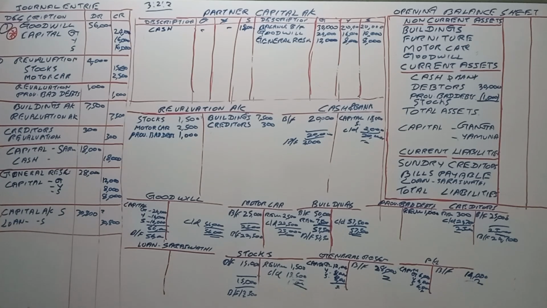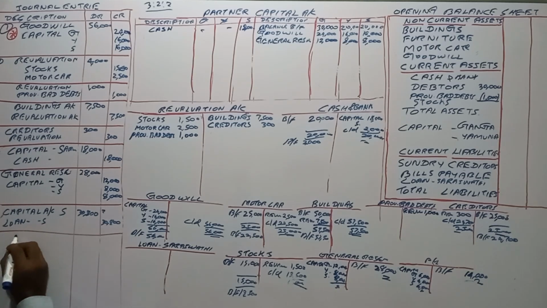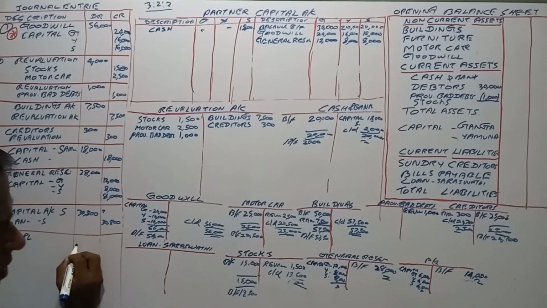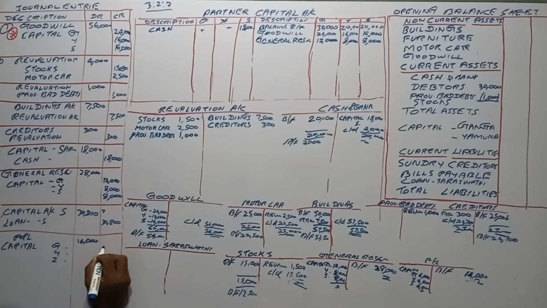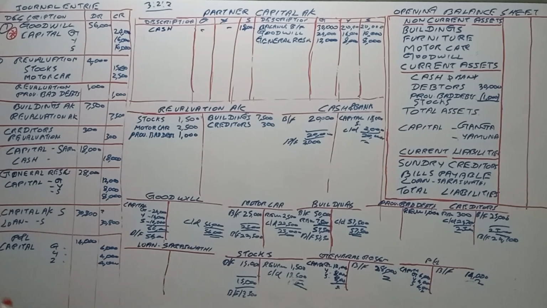We had to pass a journal entry for that, right? P&L debit 14,000, right? Credit to capital account, G, Y and S. How much? 6,000, 4,000 and 4,000, right?